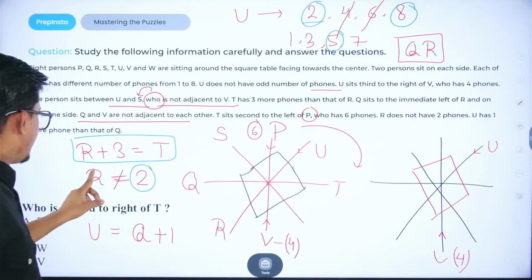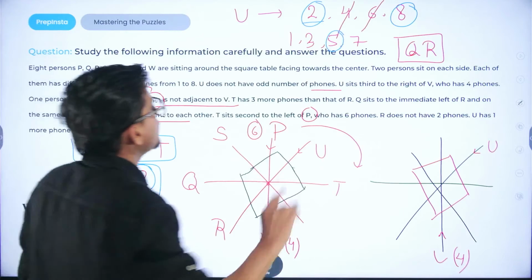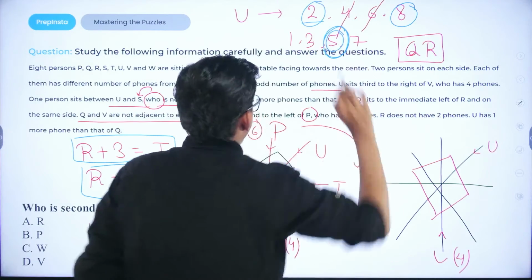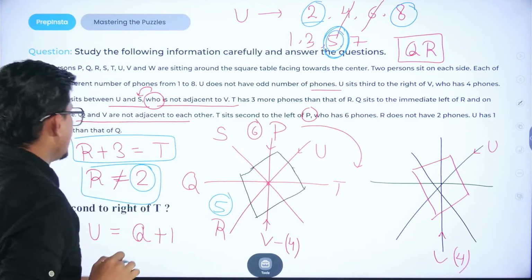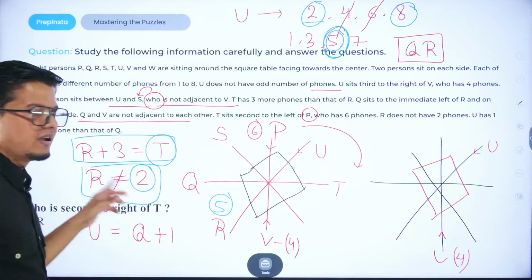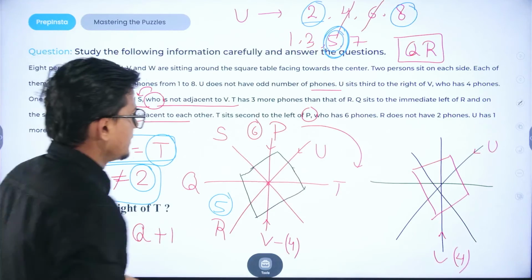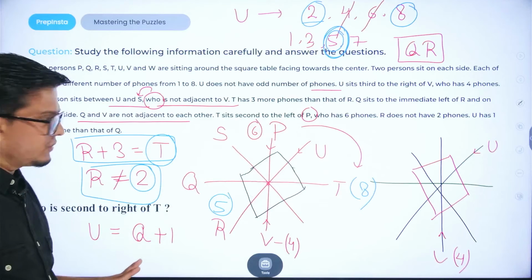Now, we are given that R does not have 2 phones. So R will definitely have 5 phones. If R has 5 phones, then T will have 5 plus 3, that is 8 phones. This data is also covered.